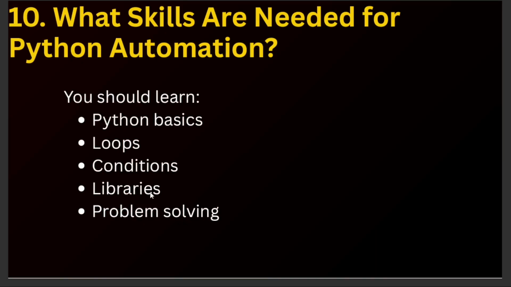We should know what library is used for what purpose. Example, pandas we use for Excel, NumPy we use for numerical calculations. Like that, we should have knowledge about libraries. And then problem solving. Once you know all these things, you can automate many tasks.